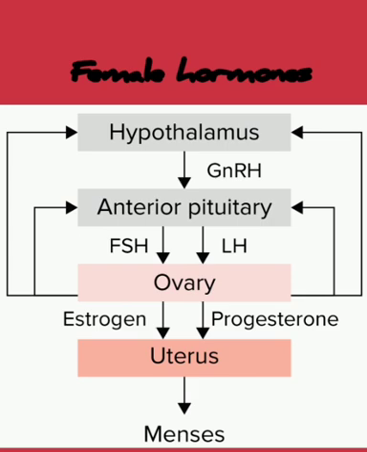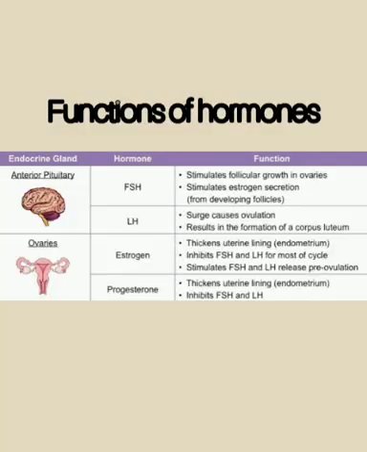So let us learn the function of this hormone in the next picture. Okay, so here are the functions of this hormone. FSH stimulates follicular growth in ovaries, and it stimulates estrogen secretion. Luteinizing hormone, its surge causes ovulation. Now what is LH surge, we will learn later. Then it results in formation of corpus luteum. What is corpus luteum, how does it form, we will learn in a later topic.